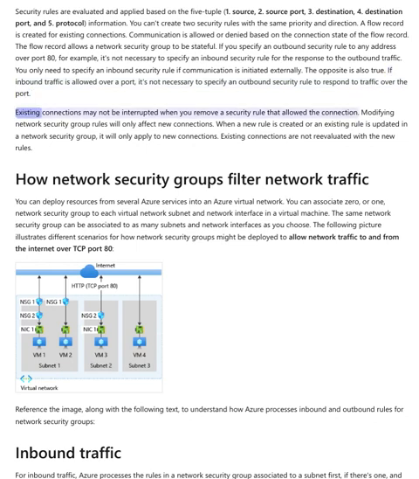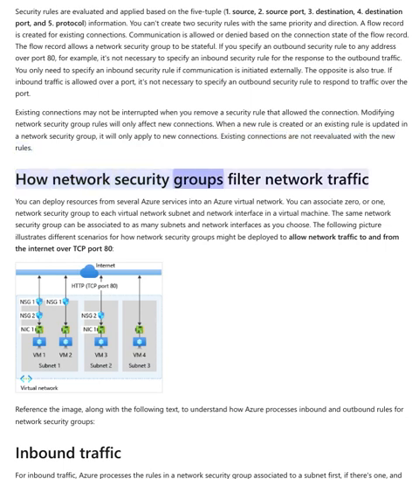Existing connections may not be interrupted when you remove a security rule that allowed the connection. Modifying network security group rules will only affect new connections. When a new rule is created or an existing rule is updated in a network security group, it will only apply to new connections. Existing connections are not re-evaluated with the new rules.